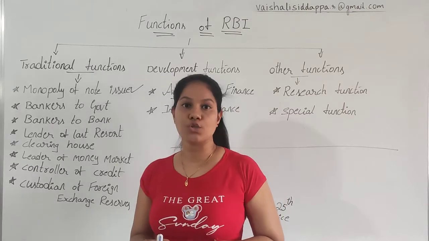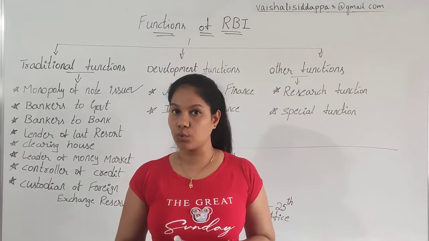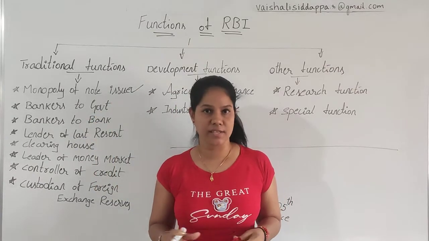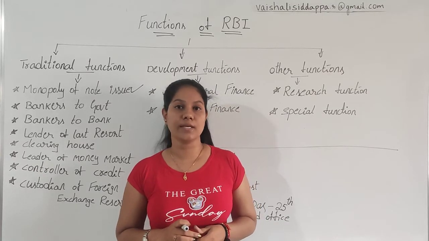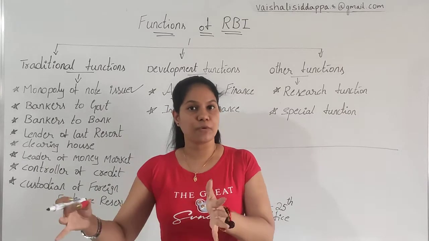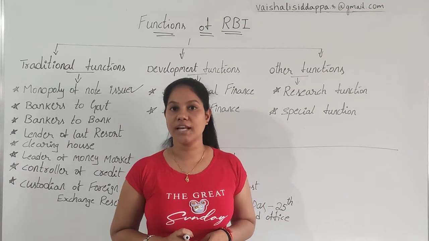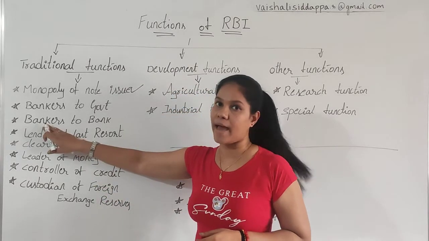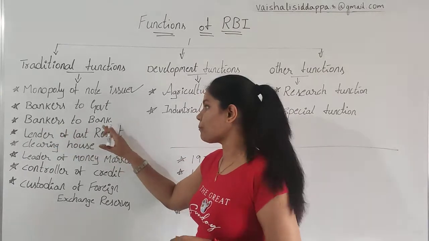Every bank, especially the commercial banks, whatever activity they are doing, they have to update everything to the RBI each and every day. Any transaction, what interest rate they are fixing, how many people are opening deposits, how much deposit they have got, how much loan they are waiving, each and every piece of information they have to update to the RBI. So it is not only the bank for government, it is also the bank to banks. Whenever commercial banks need, they take the help of RBI. That's why we call it bankers to bank.